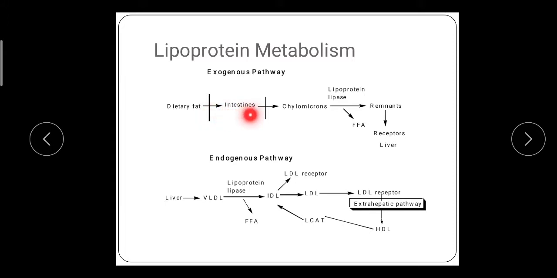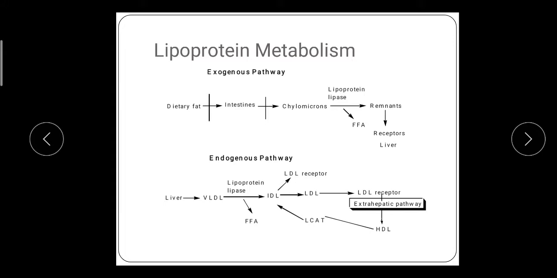This is absorbed in the intestine and incorporated into large lipoprotein particles called chylomicrons. These chylomicrons enter the lymphatic system and are then passed into the plasma.